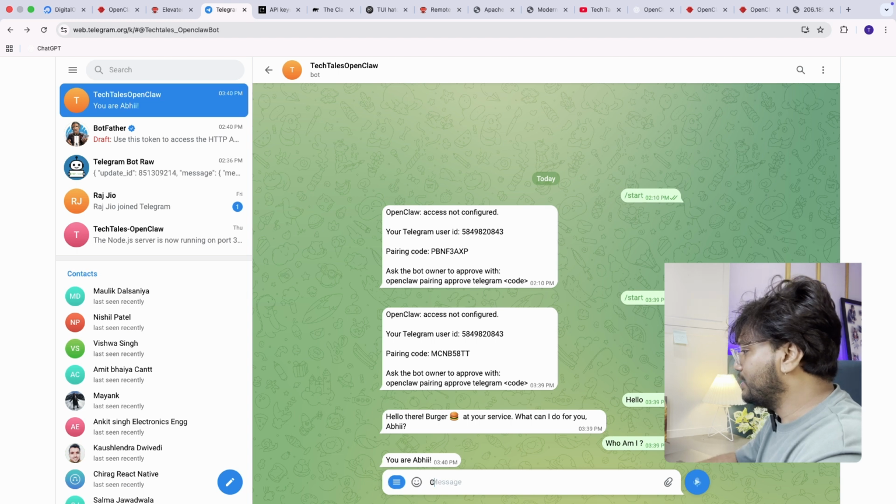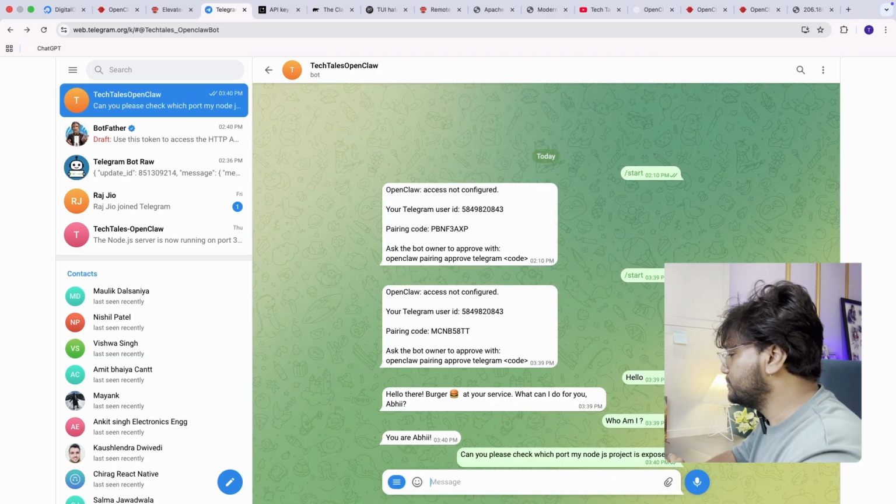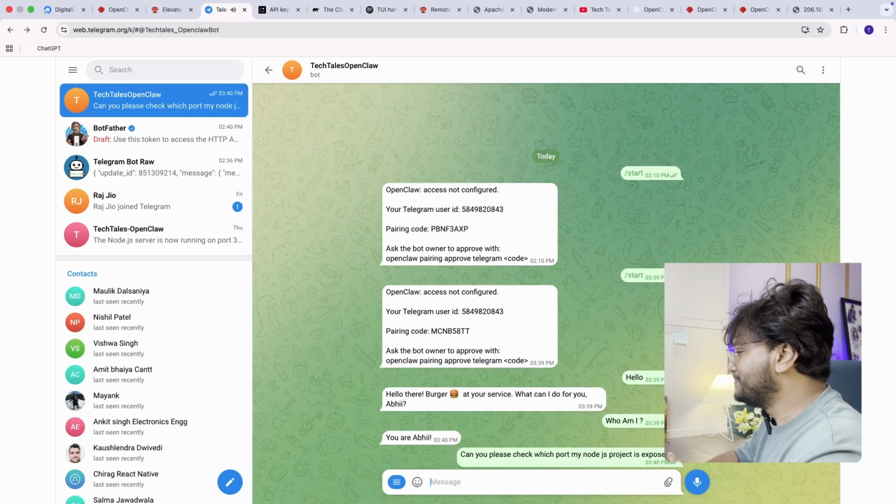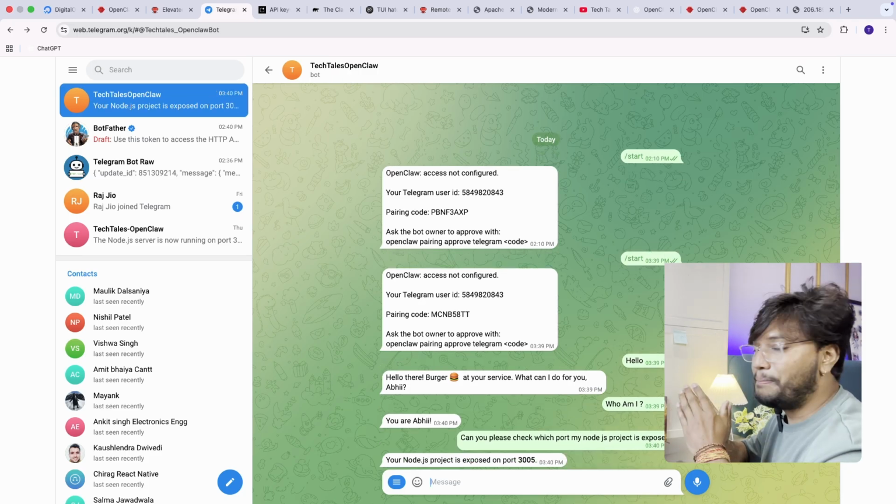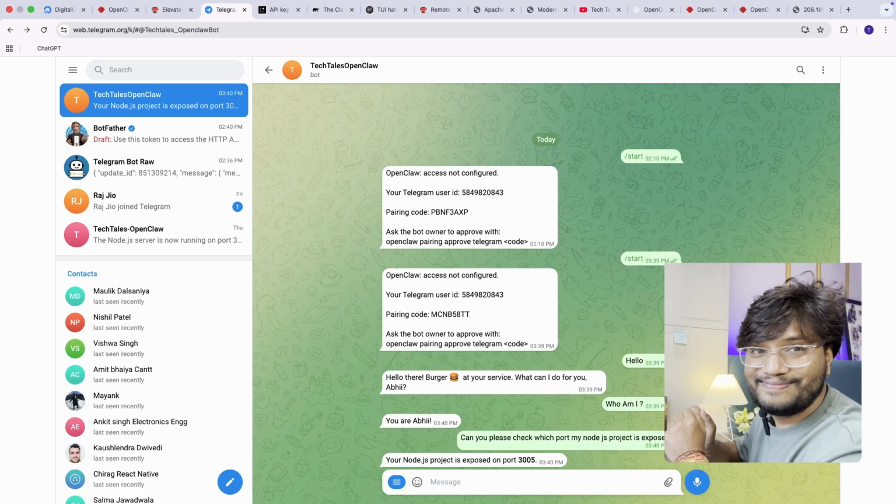Can you please check which port my Node.js project is exposed on? Let's see. Your Node.js project is exposed on port 3005.